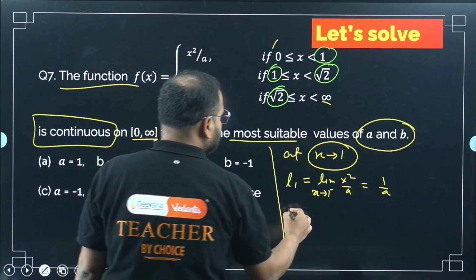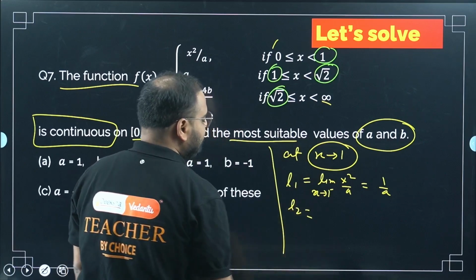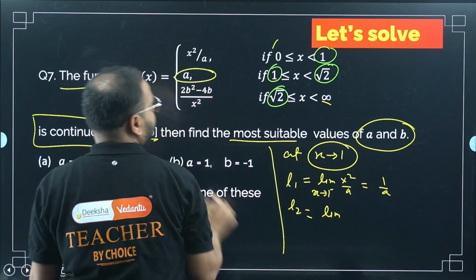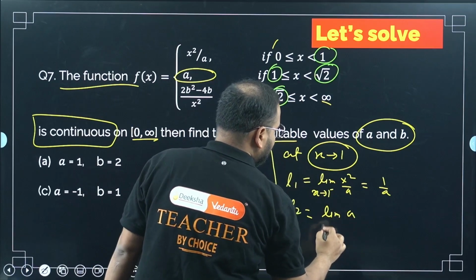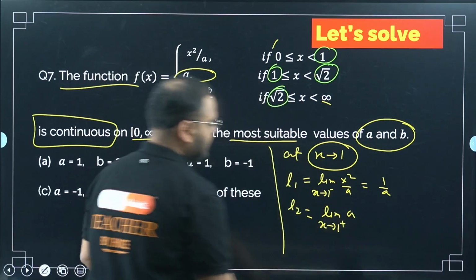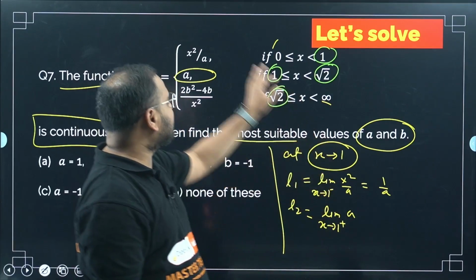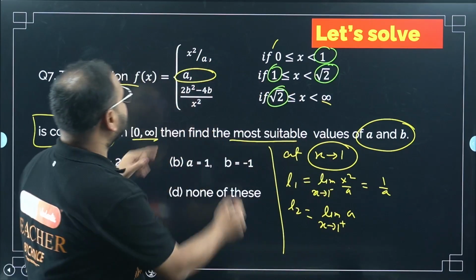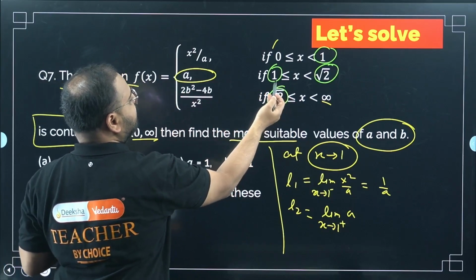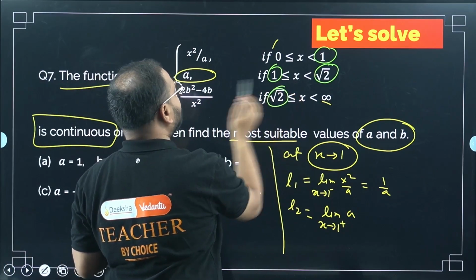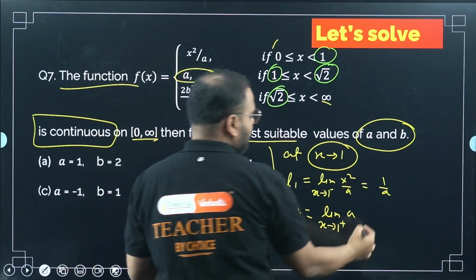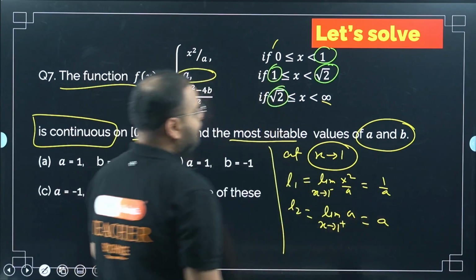What about L2? Same way we'll do the limit. What's the function definition? a. So limit a when x tends to 1 plus. For 1 minus, I have to take the function definition for the left hand side. For 1 plus, I have to check which definition is defined for after 1. So I have to take the value a here. There's no variable, so I will write it as a.